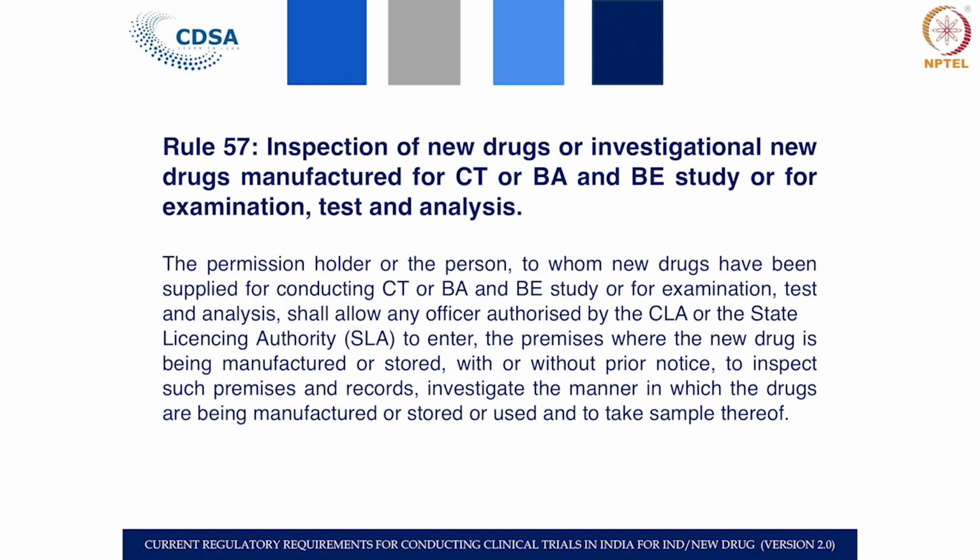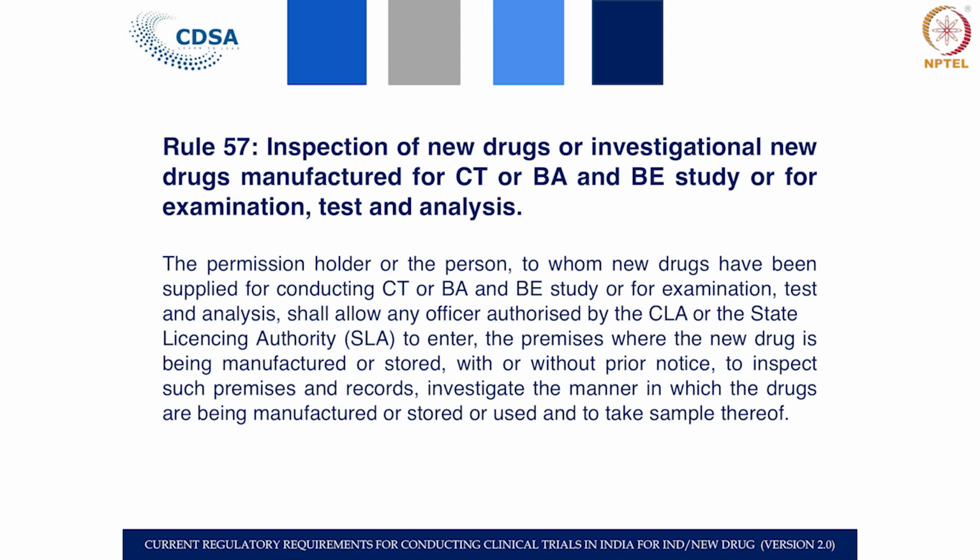We go to rule 57, where it is said that whenever you get such permissions, you are bound for inspection by the licensing authority. So, whenever a license is issued for a new drug for the conduct of clinical trial, it is open for inspection by the CLA or by the state licensing authority who gives you the permission in form 29.